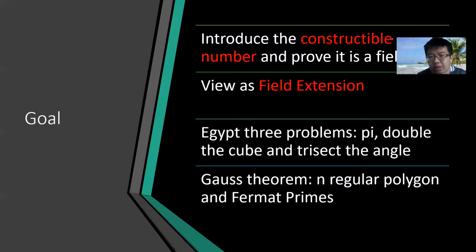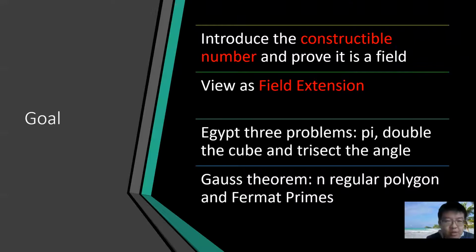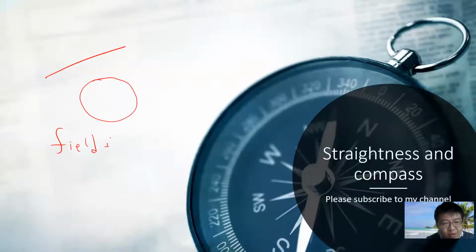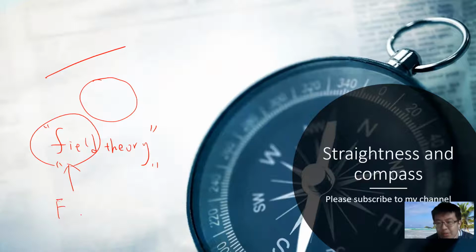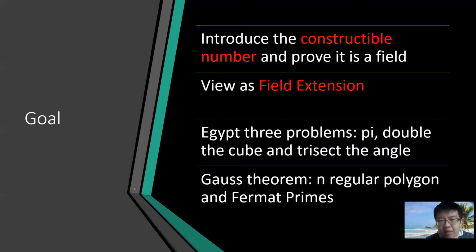So basically, this is a standard application of what is mathematically called field theory, which is not the same as what physicists call field theory. This field is a mathematical one. You have a field in which you can do plus, product, and division by non-zero elements, and do minus. So basically, I will introduce the constructible numbers, the previous field and field extensions, and I will explain the three Egyptian problems, basically why people cannot square the circle, why you cannot double the cube, and why you cannot trisect the angle.